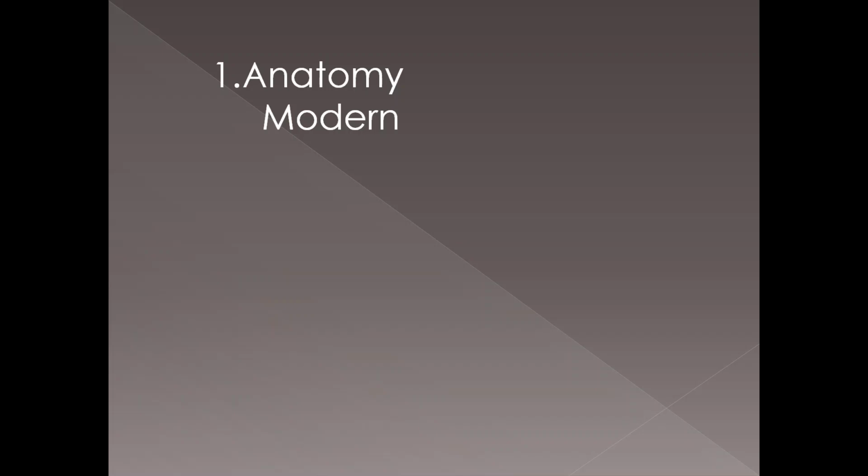For BAMS students, you'll have another part in anatomy, that will be Rachana Sharir. In Rachana Sharir, you will have the Sanskrit shlokas and their explanations and meanings.